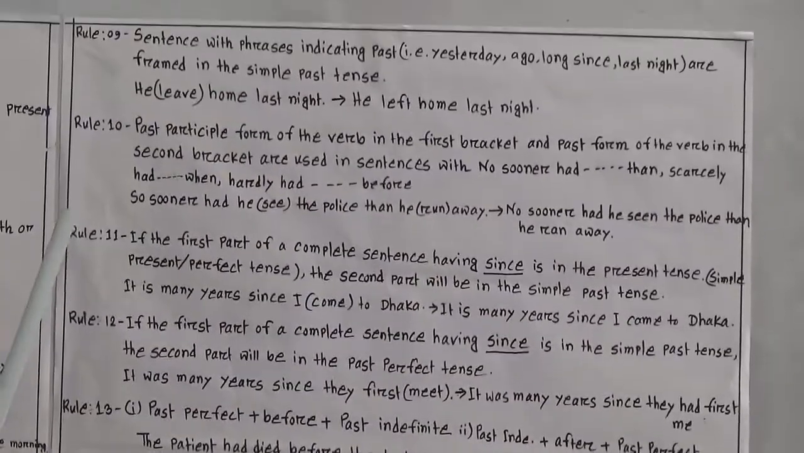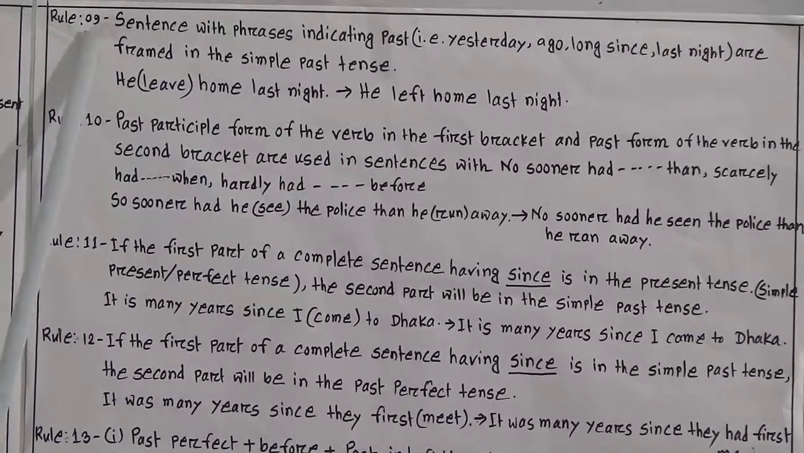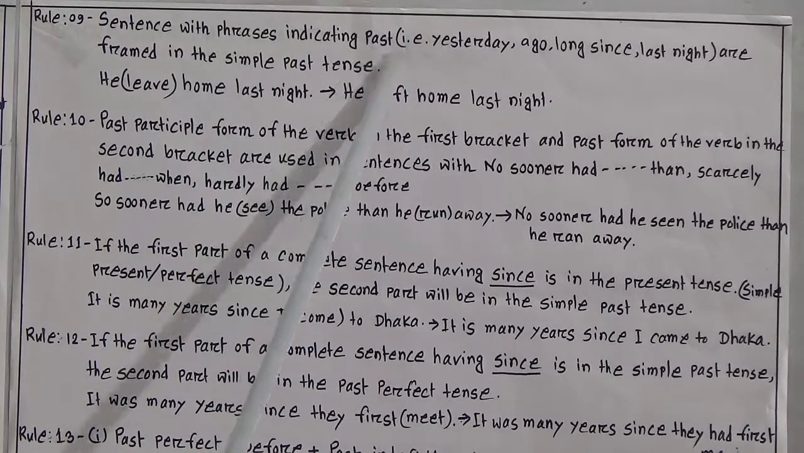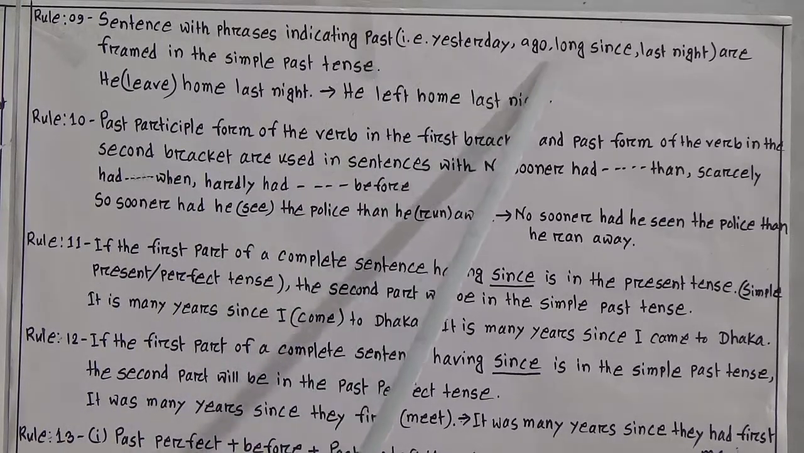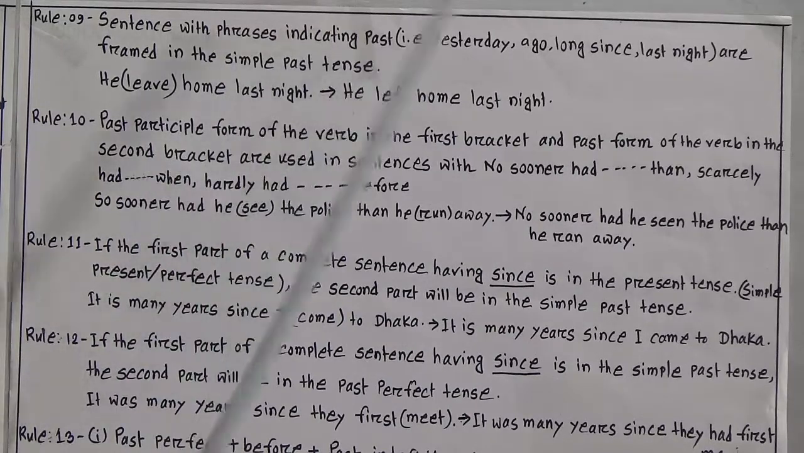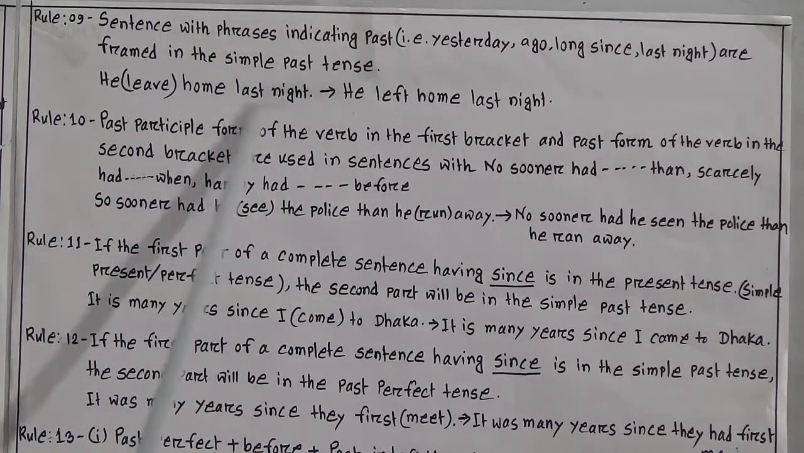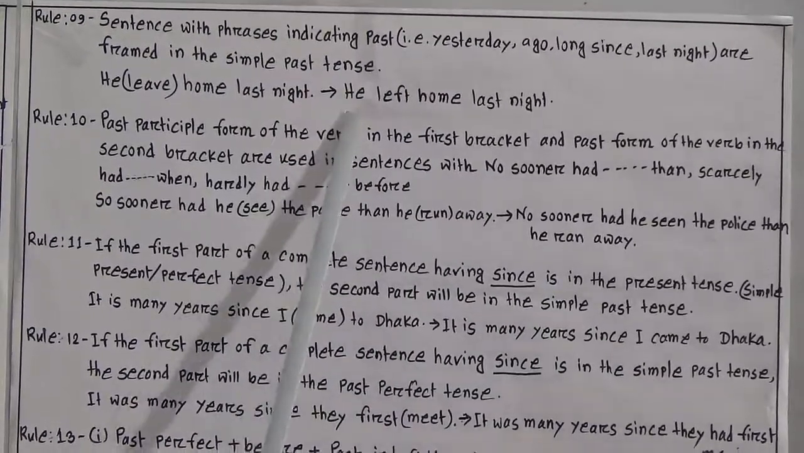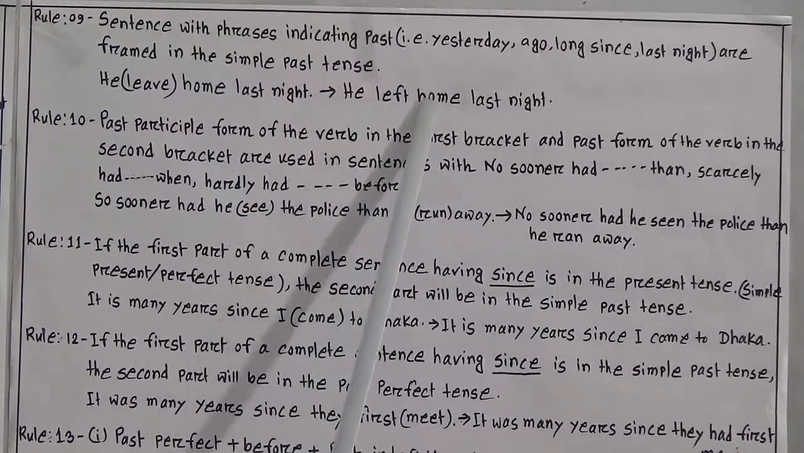Seven is done, then eight is also done. Then we will go to rule number 9. A sentence with phrases indicating past, for example yesterday, ago, long since, last night, is framed in the past simple tense. Look, he left home last night. The word last night is written in the sentence, so you will write the correct sentence like this: he left home last night.